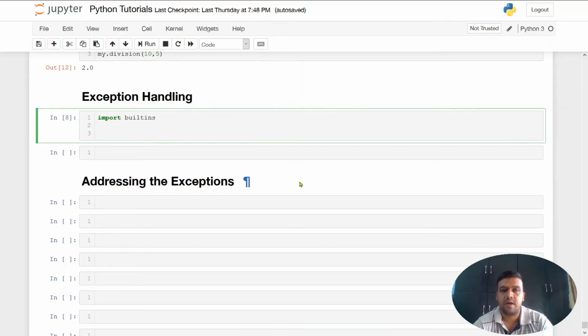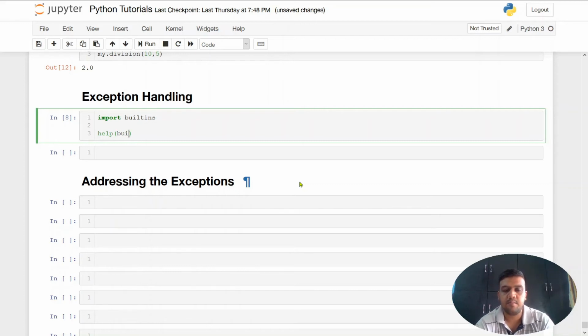In Python, we have a library known as builtins. The built-in libraries contain some of the features of Python. We can use the help function for knowing more about built-ins.